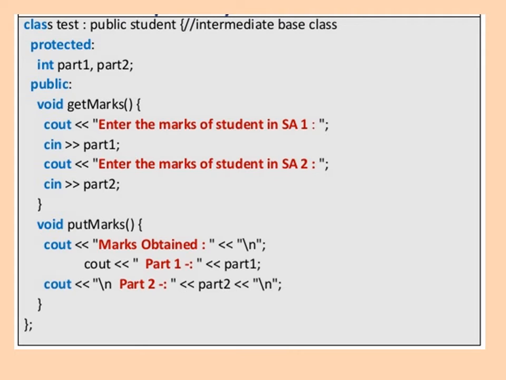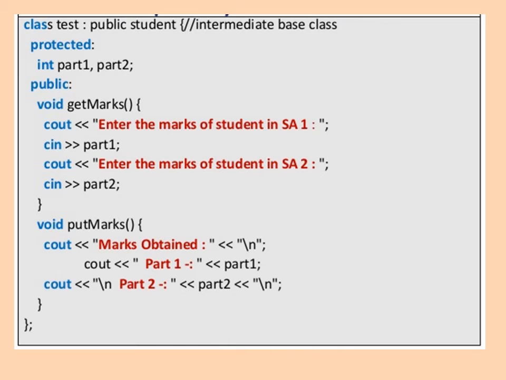In this class, under the protected section, we declare two variables of integer type, that is part1 comma part2. Then under the public section we define the function void get mass. In this function we are taking the mass from the user: enter the mass of student in SA1, cin part 1, and enter the mass of student in SA2, cin part 2.